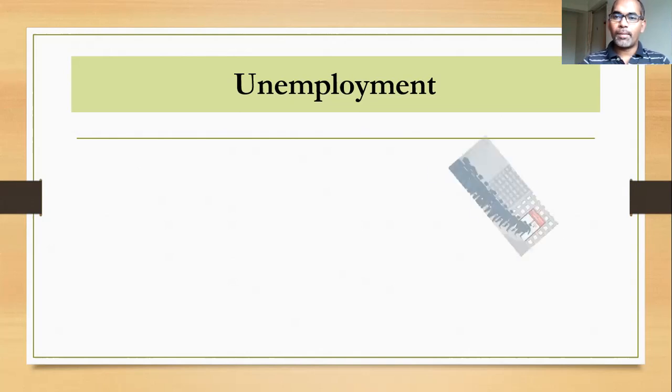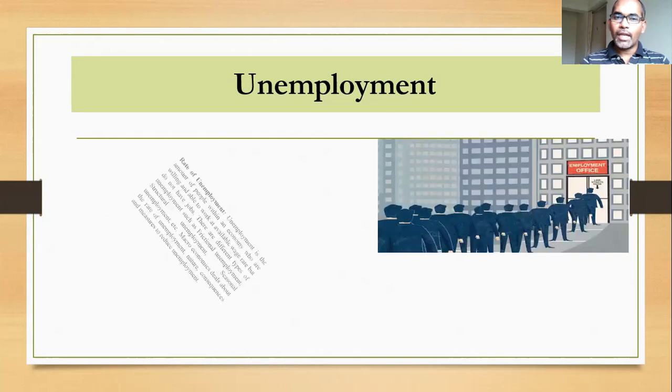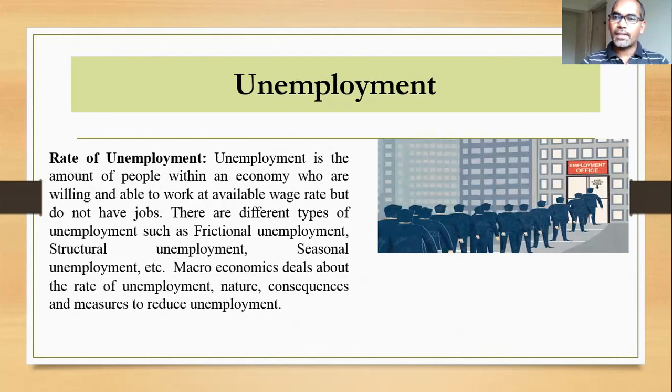So what do you mean by unemployment? Unemployment is the number of people within an economy who are willing and able to work at the available wage rate, but they fail to find a job. And those people we can call unemployed. It means a person is ready to work at the available wage rate in a particular field, but he doesn't find a job. Then we can say he's unemployed.